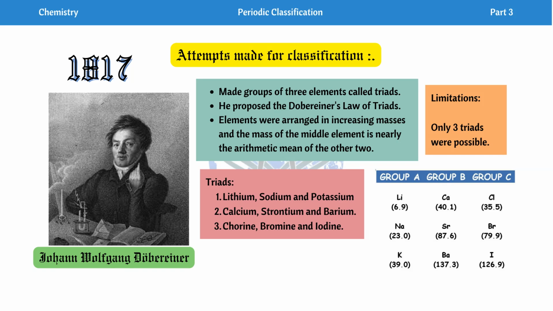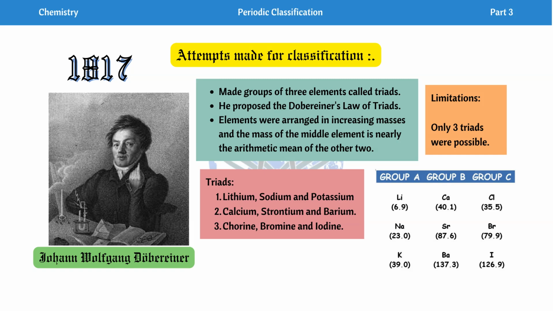According to this law, elements were arranged in increasing masses. Increasing atomic mass or arrange kora hoisile elements, and mass of the middle element, that mass will be nearly equal to the arithmetic mean of the other 2. Second element or mass, it will be nearly equal to the arithmetic mean of the first and third. So ehinte tinita triad ase.